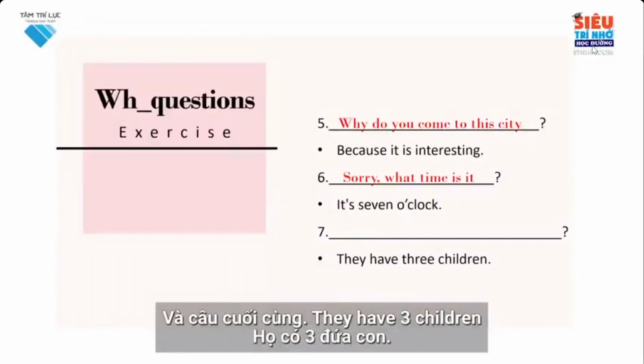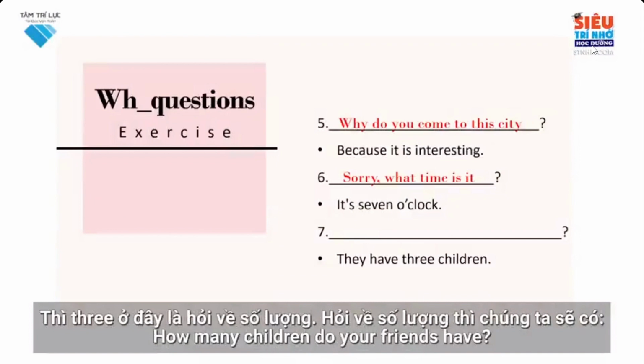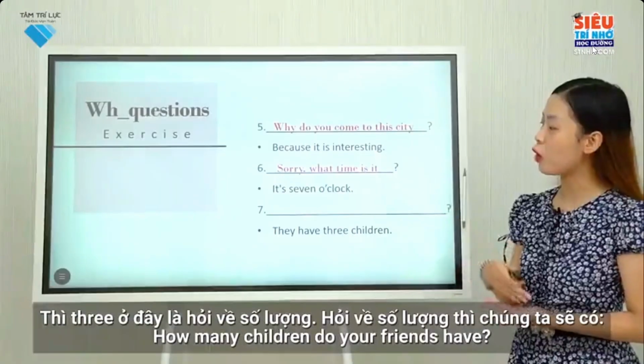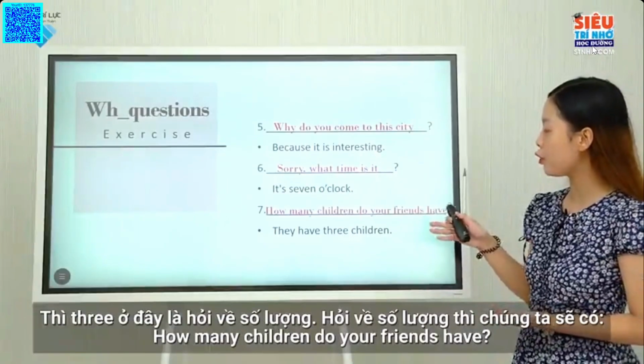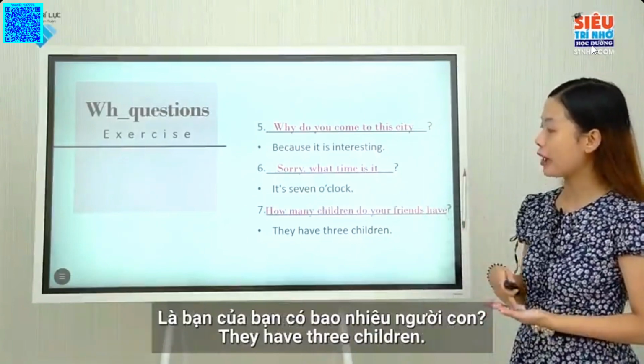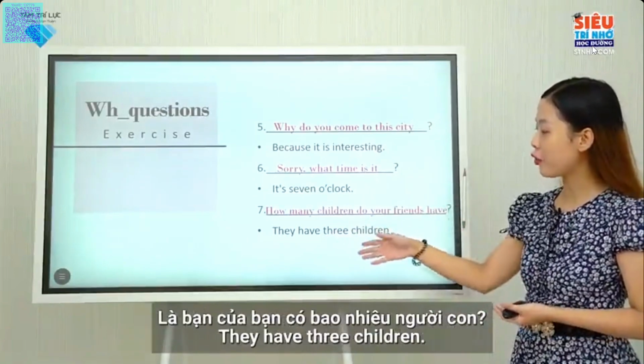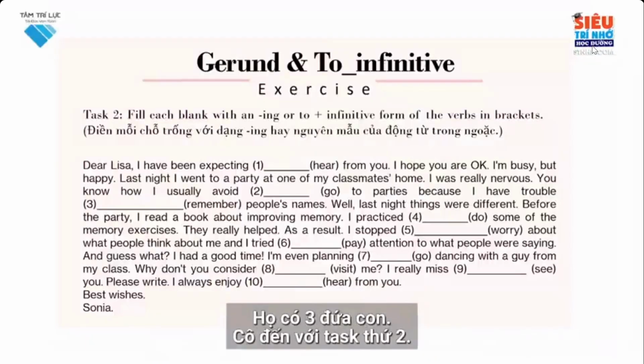It means the number of children they have is 3. The number 3 here indicates a quantity. Asking about the quantity, we use how many. How many children do your friends have? It means what is the number of the children that your friends have? They have 3 children. It means the number of children they have is 3. Let's move to the second task.